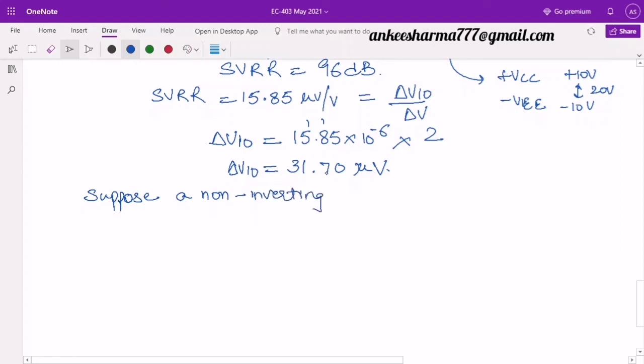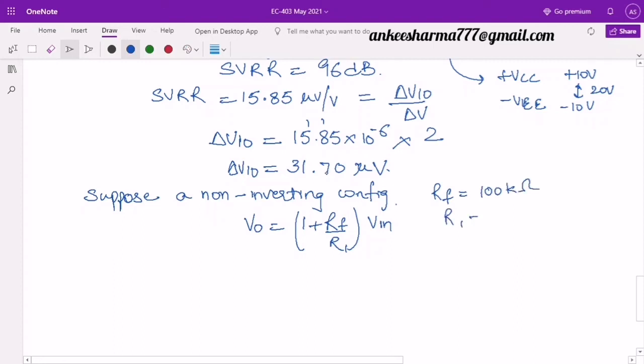Anyone? Very good. So we have here the output is equal to 1 plus RF upon R1 into the input. This is the formula. Now I need to have the values of RF and R1 also. So I will assume RF equal to 100 kilo ohm. And R1 for simplicity I will take 1 kilo ohm.